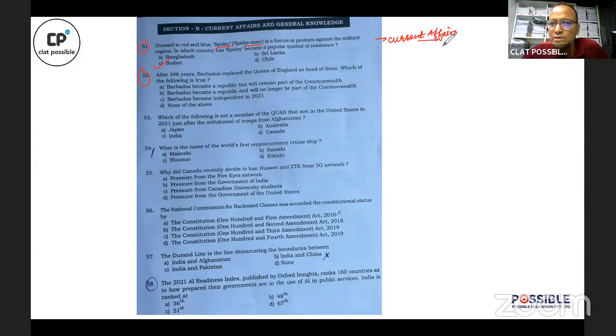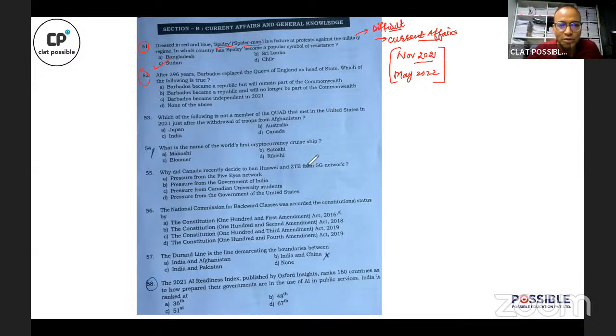undergone coups. In November last year, there was a military coup in Sudan, and as a follow-up of that, in May 2022, the current leader, Mr. Hamdok, was replaced from power. So there are widespread public protests in Sudan against the military rule, and Spidey has become a symbol of resistance in Sudan. So the answer to the first question was C. And I would rate this as a difficult question.